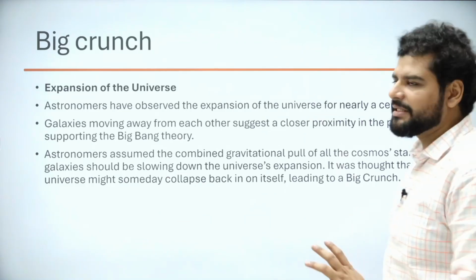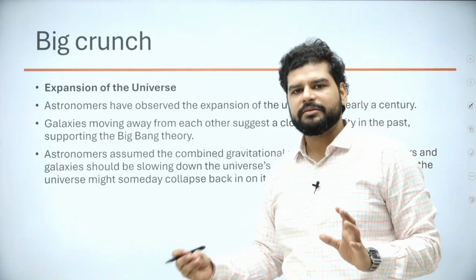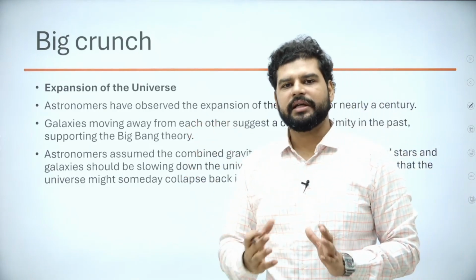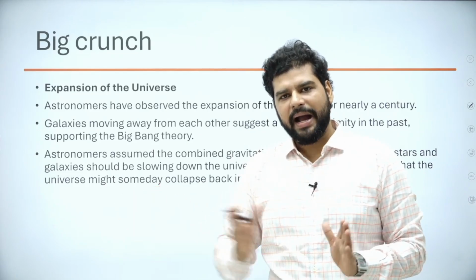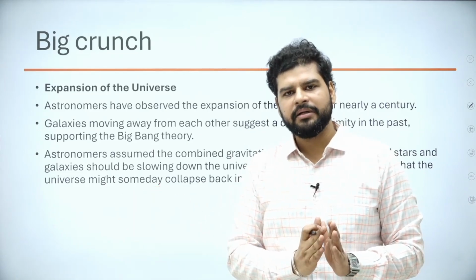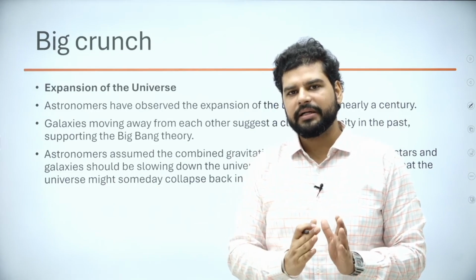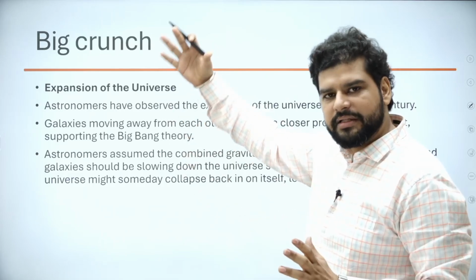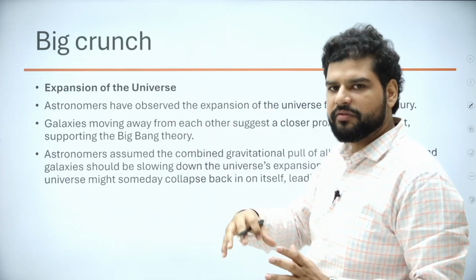Now big crunch, I just said briefly what is big crunch. So first Big Bang happened and Stephen Hawking said things will slowly come back to the point where the Big Bang happened, right? And it will be called a big crunch. So the universe will expand after the Big Bang and then it will slowly crunch because of gravity.